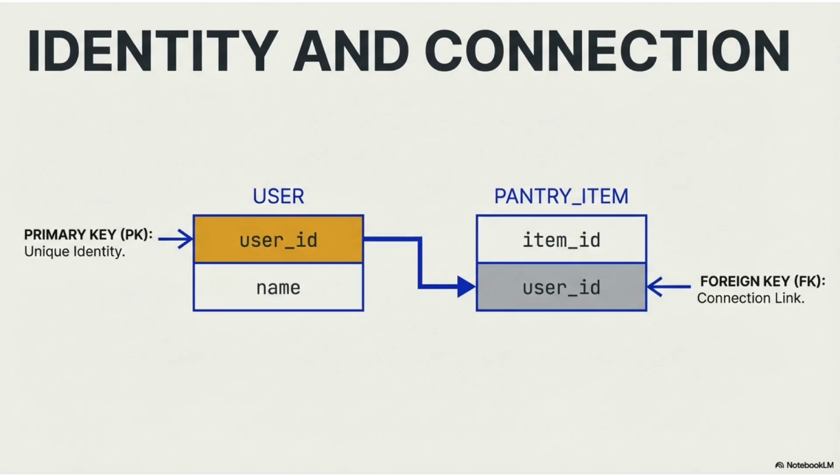Identity is everything. Primary key means uniqueness. It defines who something is. Foreign key defines connection. When users connect to pantry items, we create relational structure. Identity plus connection is how systems begin to model reality.